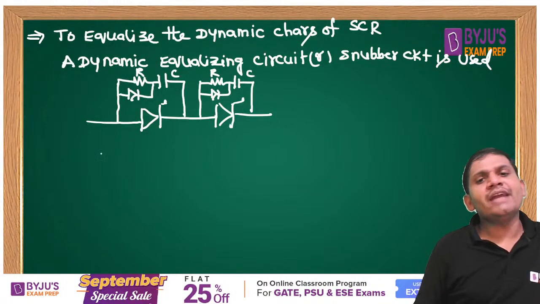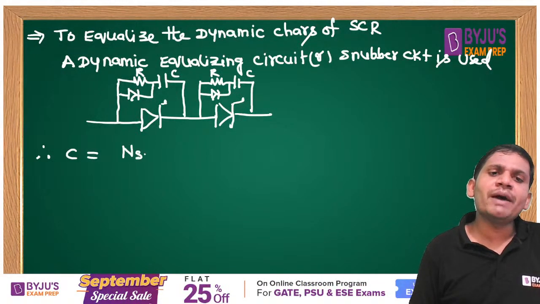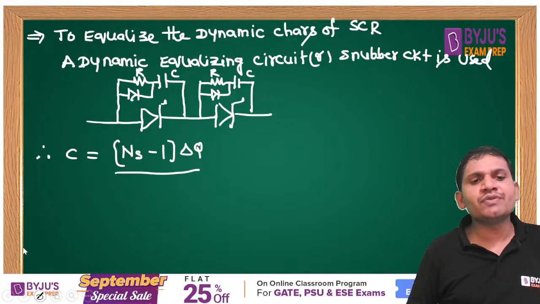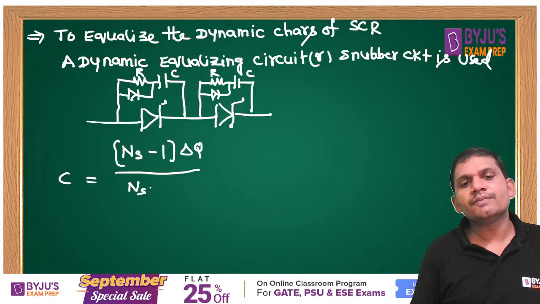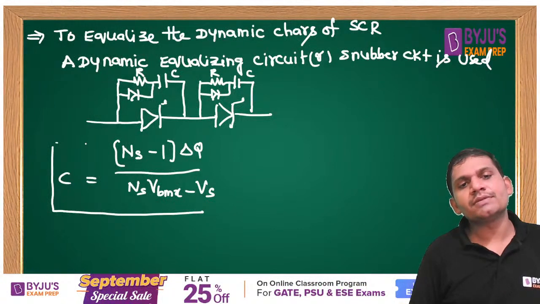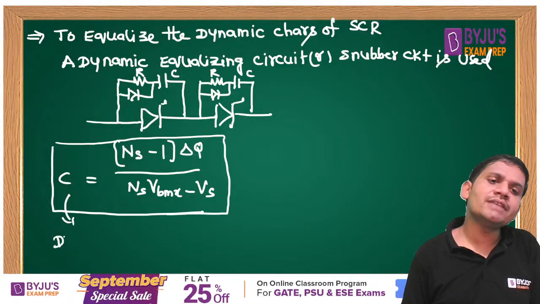Then what is this dynamic equalizing capacitance? The value of C equals (Ns minus 1) times delta Q divided by (Ns times VBmax minus Vs). Yeah, this is the dynamic equalizing capacitance.